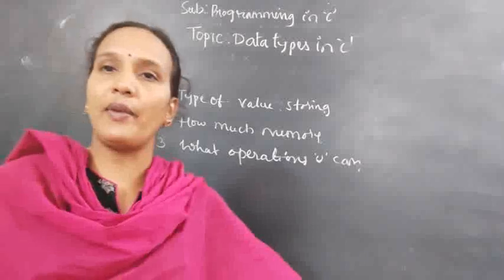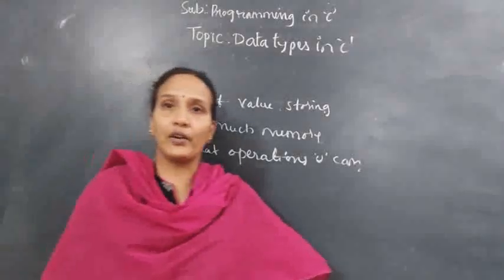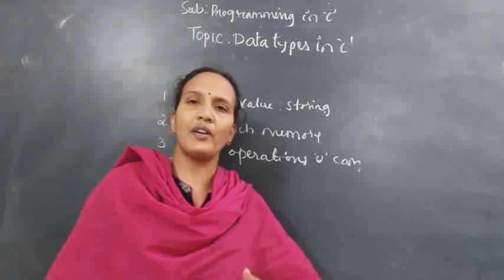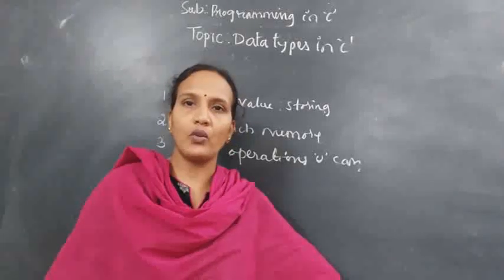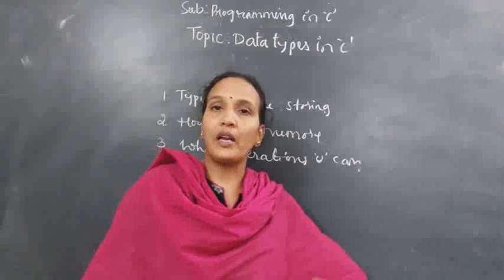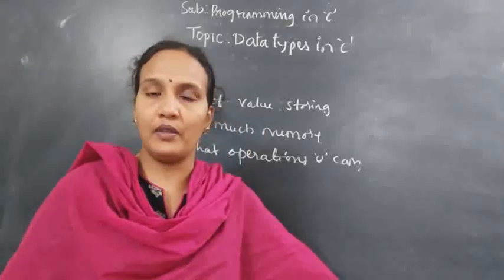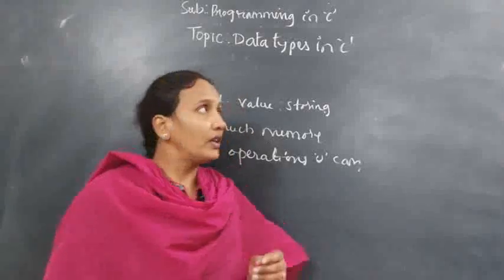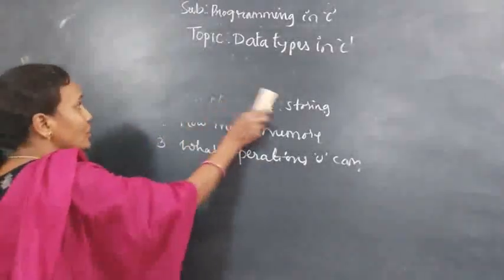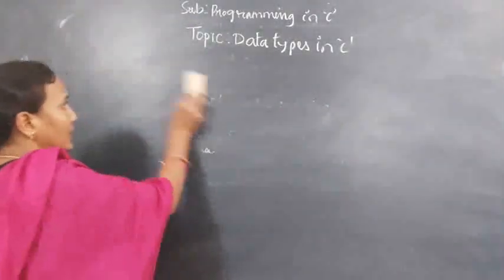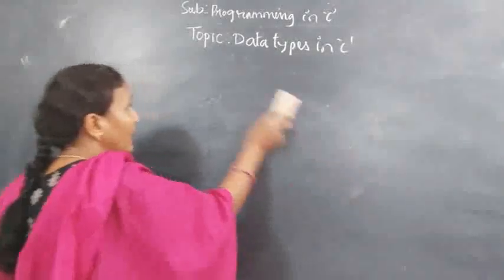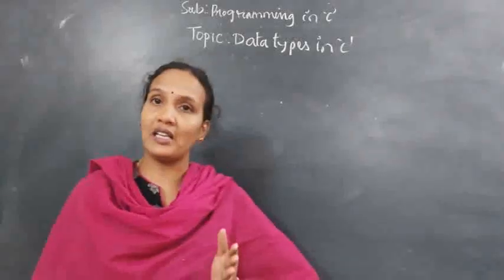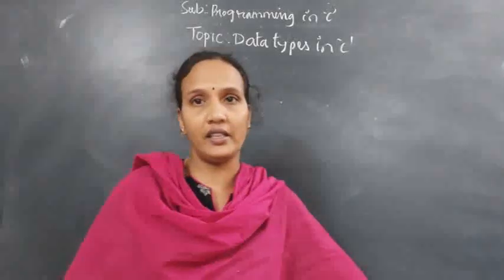In C programming, actually, C is rich in data types. Rich in data types means we have a number of data types in C programming, and each and every data type is meant for some specific purpose. Now I will give you the list of data types available in C programming. Remember, students, this question they may ask as a short answer or as an essay.